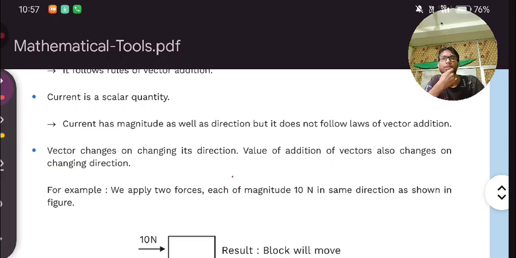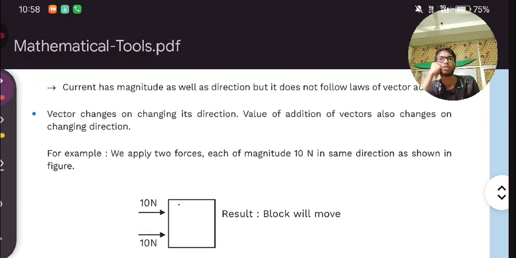Next we have: does a vector change on changing its direction? Yes, the value of addition of vectors also changes on changing direction. For example, we are applying two forces. It is telling you that when we add two vectors, then it can become a third vector or a scalar.